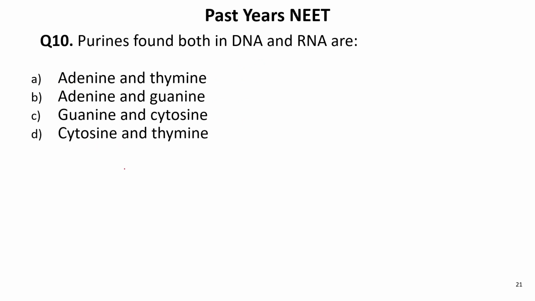Next question. Purines found both in DNA and RNA: adenine and thymine, adenine and guanine, guanine and cytosine, cytosine and thymine. So what are the purines first of all? Adenine and guanine.